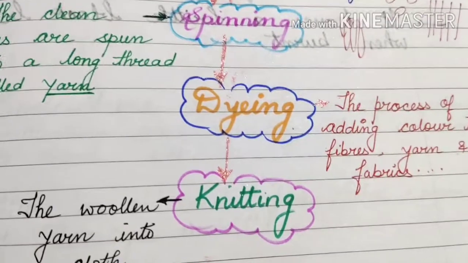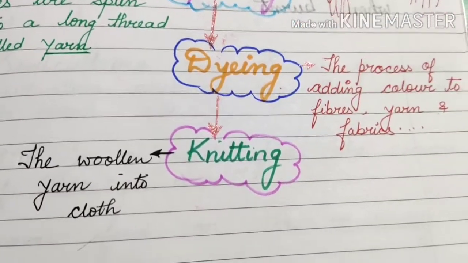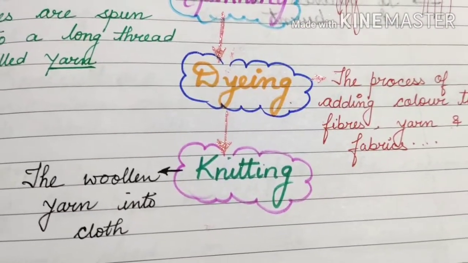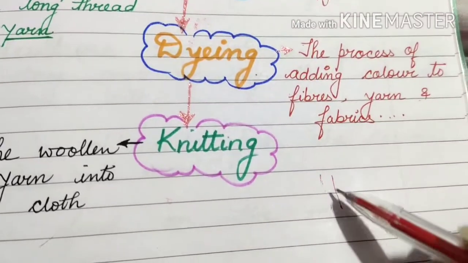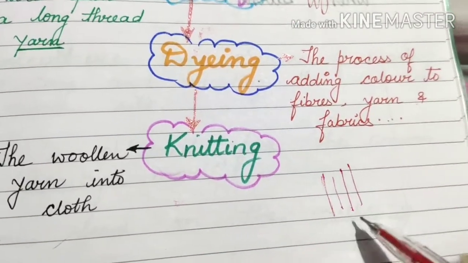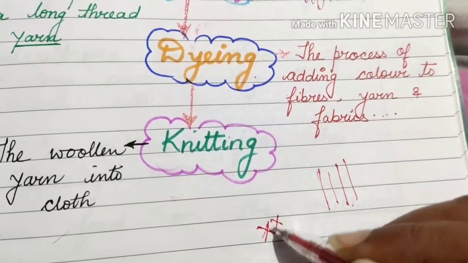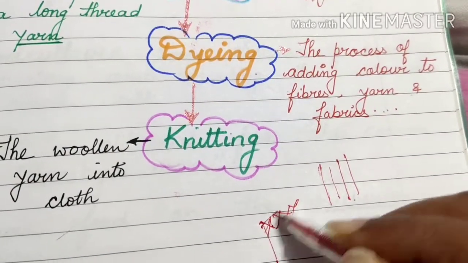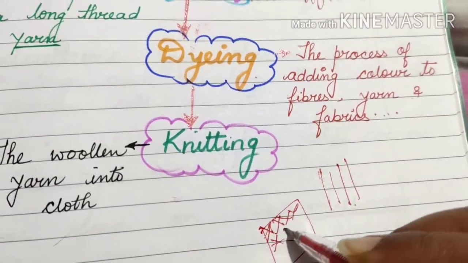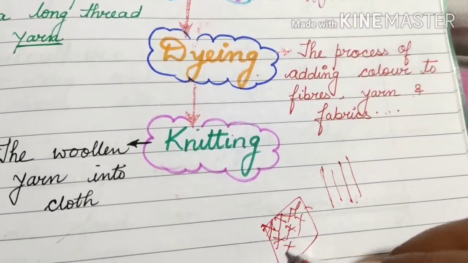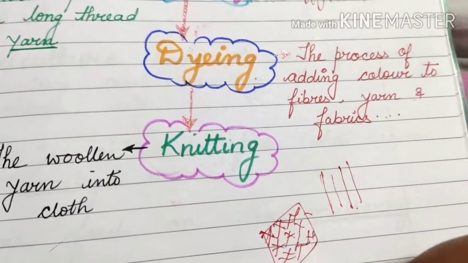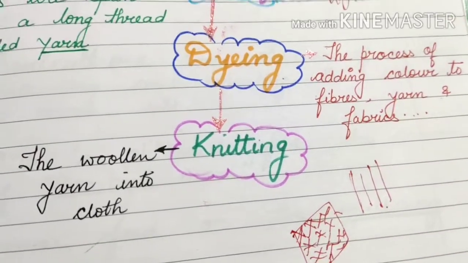At the last one, that is knitting. Knitting means bunna. Whatever threads you got from the straightening, now they will become a sweater by knitting, they make it like that and they make the full fabric. After the woolen fiber, knitting will be done and they make the fabric.